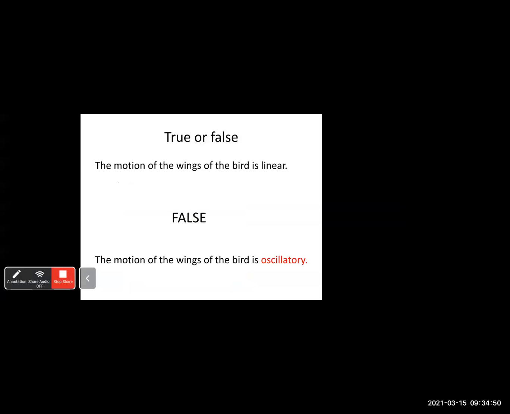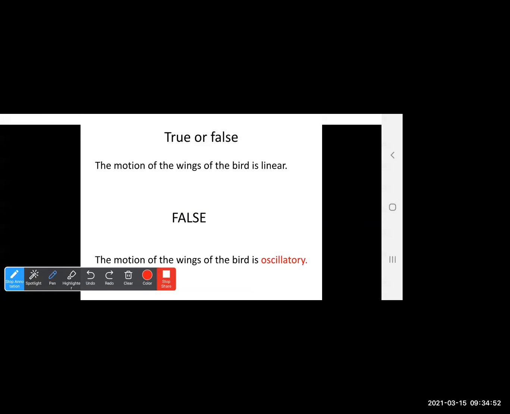True or false? The motion of the wings of a bird is linear. True or false? False. So which kind of motion is it supposed to have? Oscillatory motion. See, students, see the spelling of oscillatory motion also.